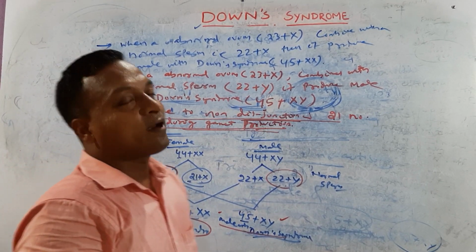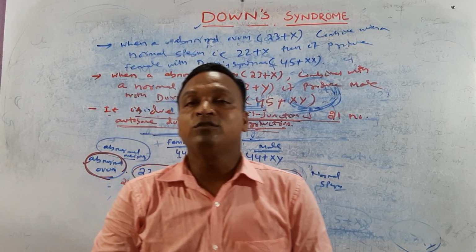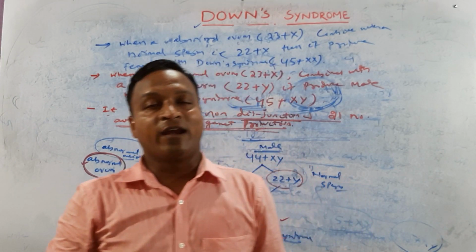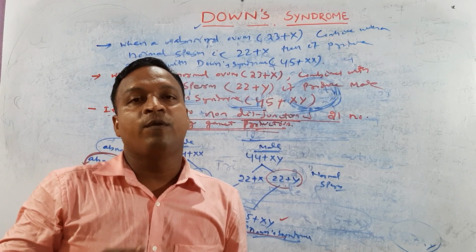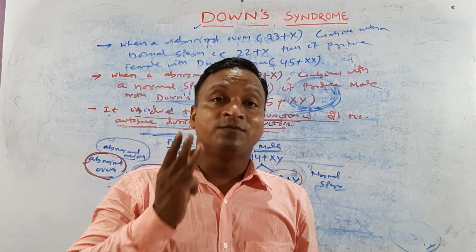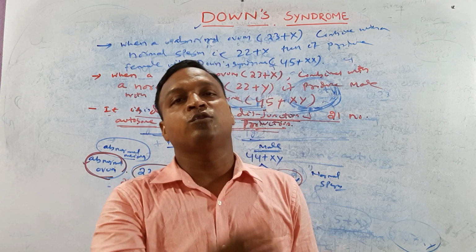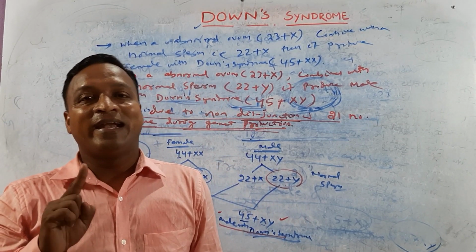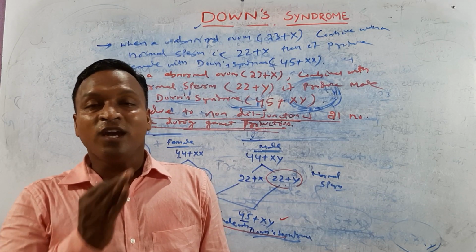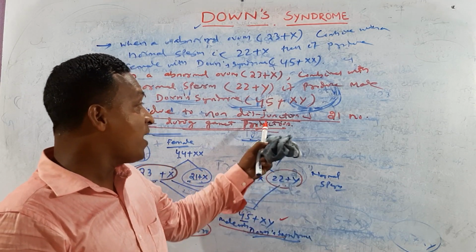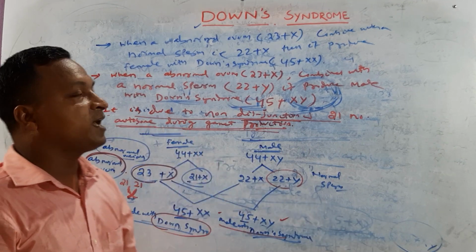Clear? So try to guess. First, Down syndrome: it is given by Langdon Down. It is an autosomal disorder. It is due to an extra 21 number autosome, so we can call that trisomy of 21. Clear? It is basically due to non-disjunction of 21 number autosome during which production?